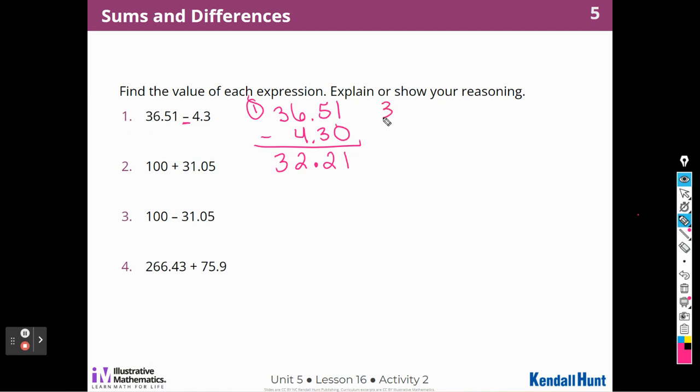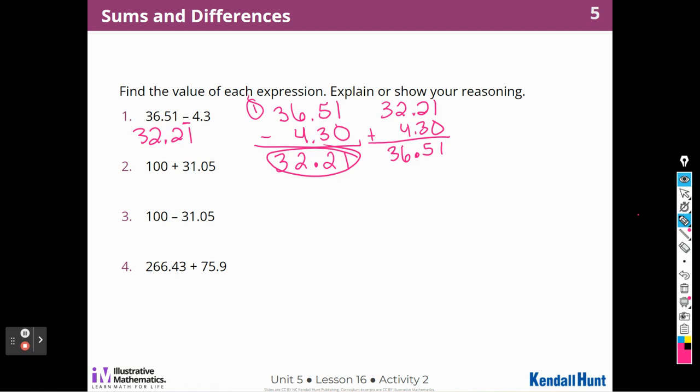I'm going to go ahead and add to check. 32 and 21 hundredths plus 4 and 3 tenths. 3 and 2 is 5. Make sure I have my decimal. 2 and 4 is 6. And so I started with 36 and 51 hundredths, and I ended with that. So this is the correct answer, 32 and 21 hundredths.